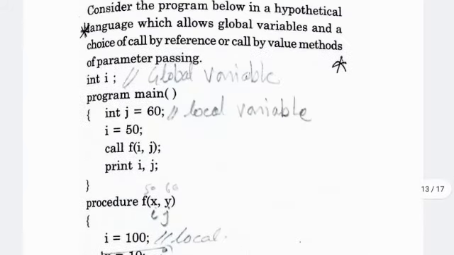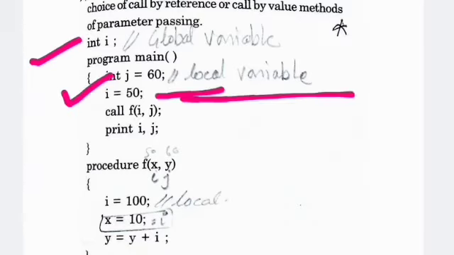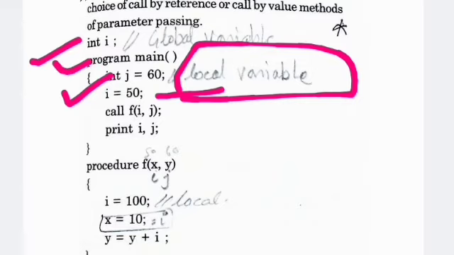So come to the solution of the program. Here i is globally initialized, but here j equal to 60 is your local variable, and local variables are given at the beginning of any main program.